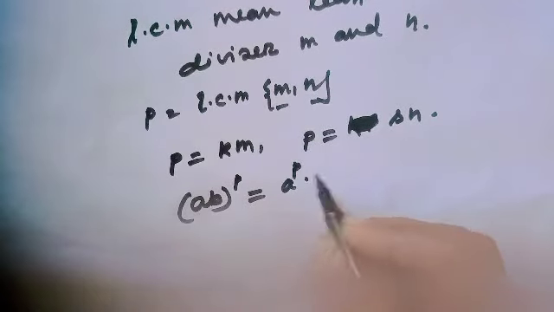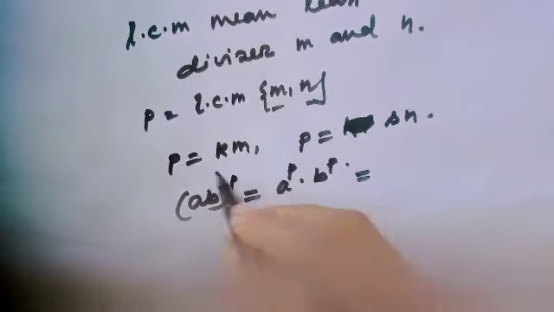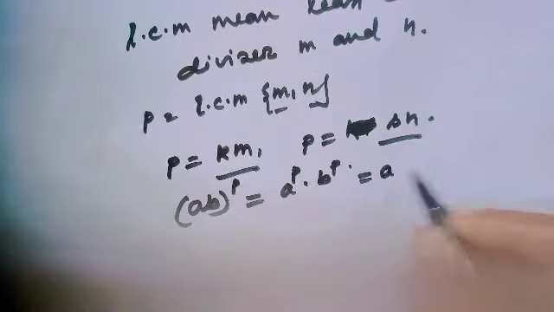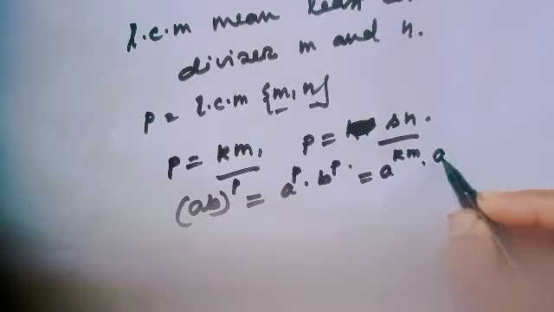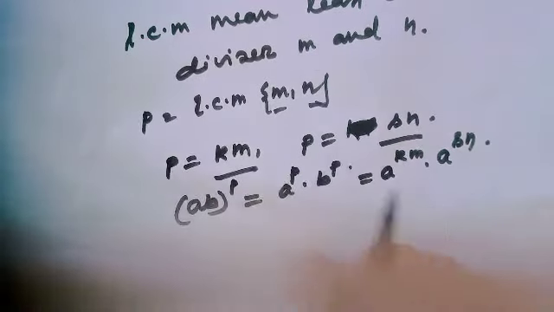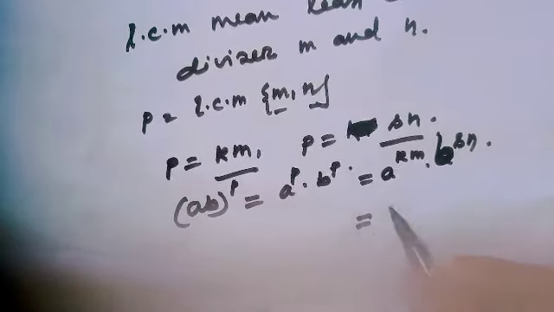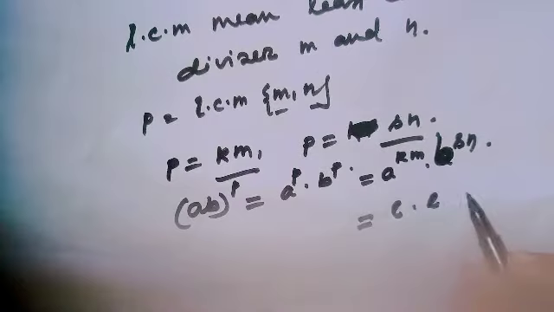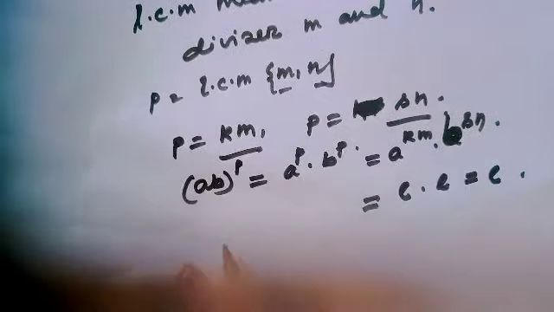to A to the power P and B to the power P. This is true for only the abelian group. And put the value, then this would be A to the power Km times B to the power Sn. Okay? Since order of A equal to M and order of B equal to N, then this value would be identity, also this value would be identity. That means this is equal to identity. This line is always true.